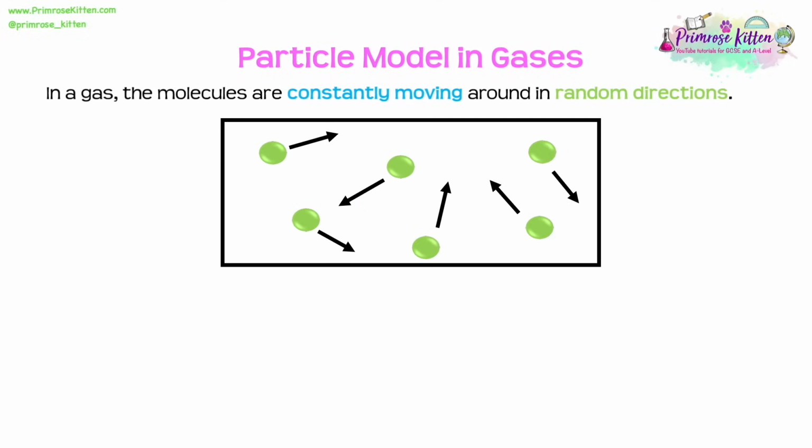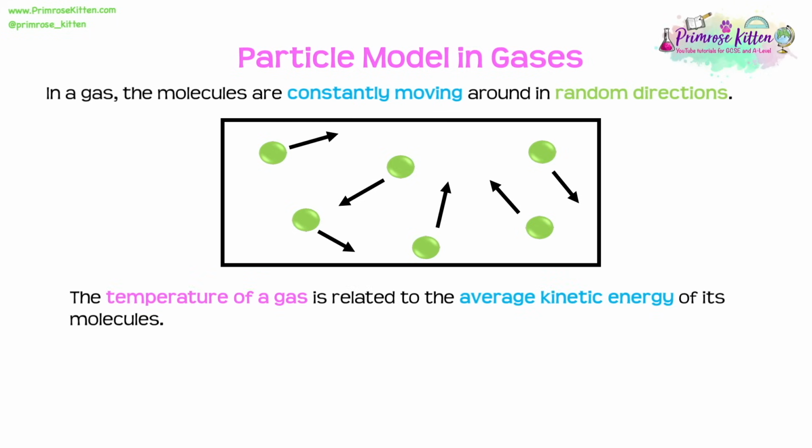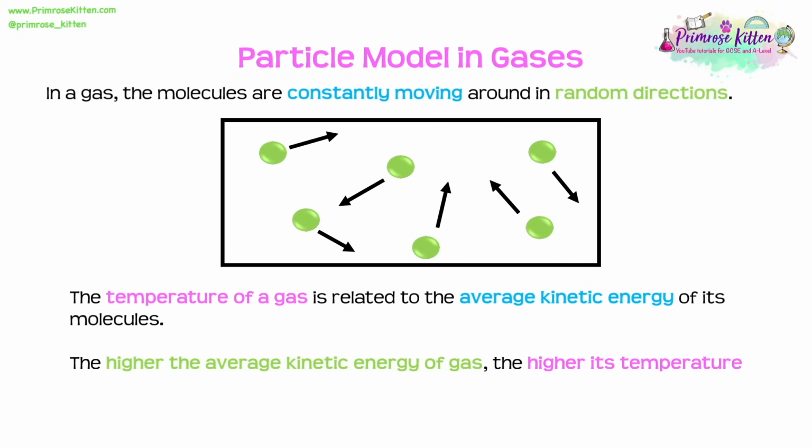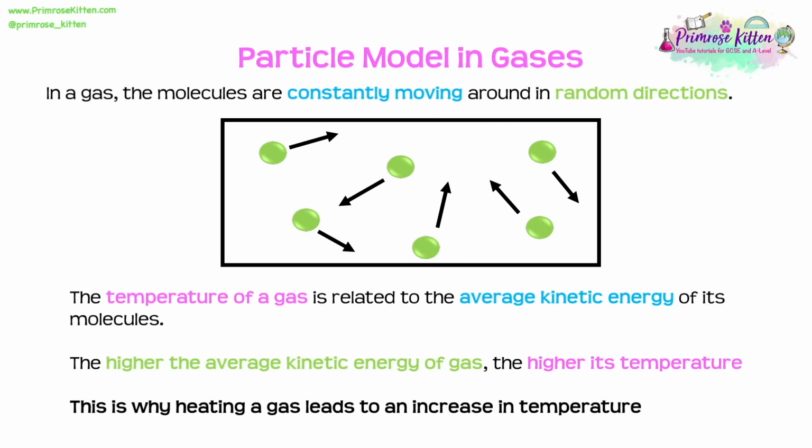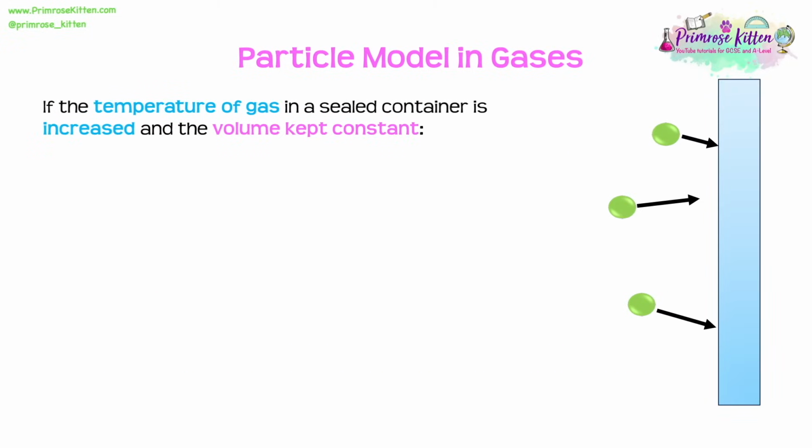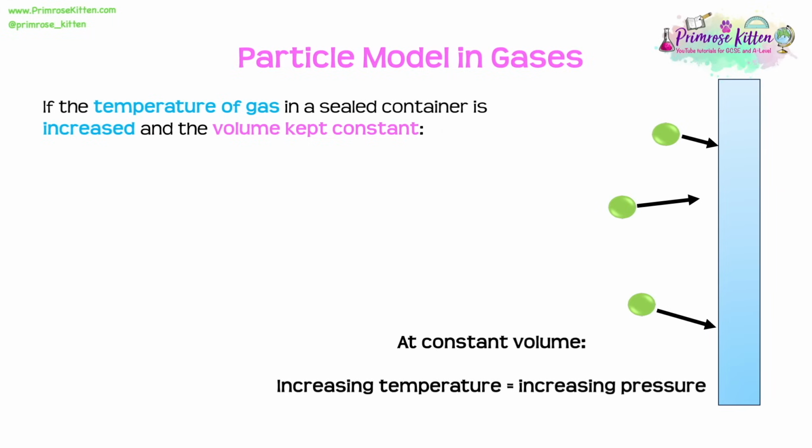In a gas, the molecules are constantly moving around in random directions. The temperature of a gas is related to the average kinetic energy of its molecules. And therefore, the higher the average kinetic energy of that gas, so the faster those molecules are moving, the higher its temperature. And this is why heating a gas, and so giving it more energy, leads to an increase in its temperature. If we had a gas in a sealed container, and so its volume is constant, and we increase the temperature of the gas, we would see that the pressure increases.